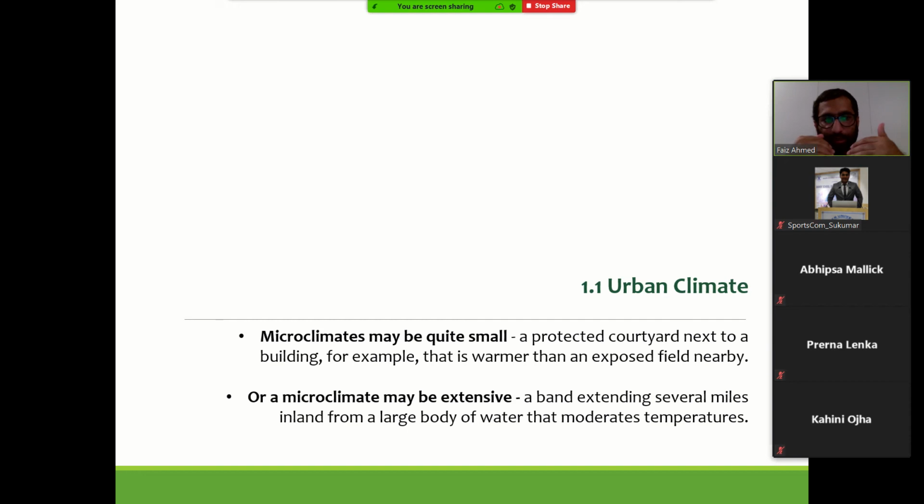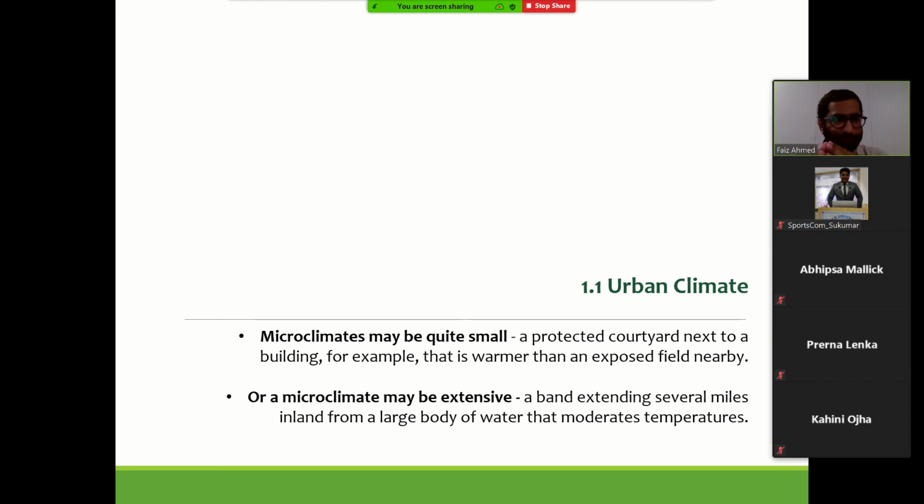Maybe the courtyard or the backyard is shaded, it has a tree, or it has some water body, or the surface of the backyard or courtyard is natural, not a paved surface, something like that. So we can talk about microclimate at that scale to a large scale, at city scale also we can talk.